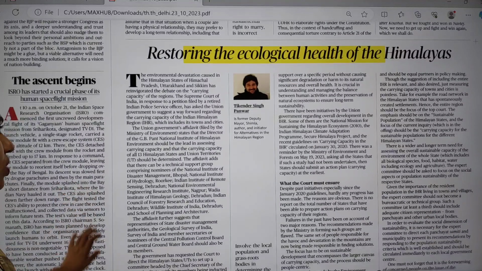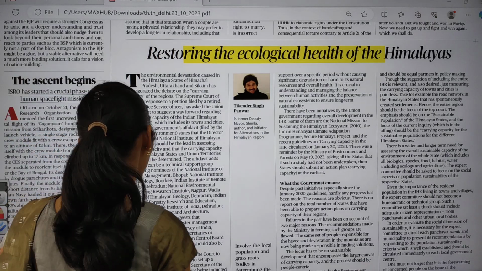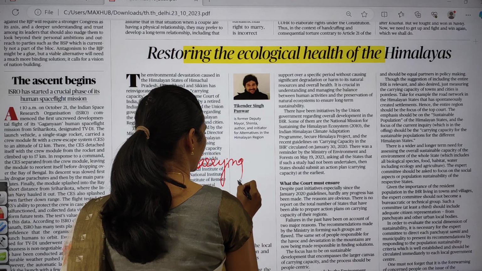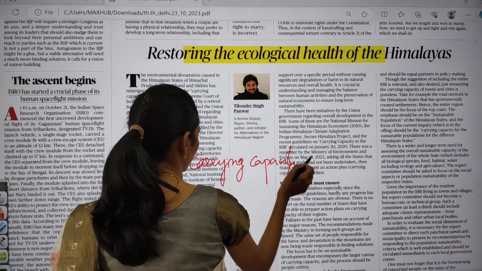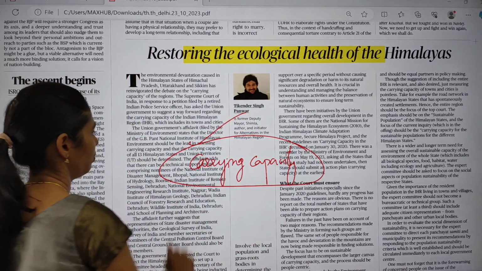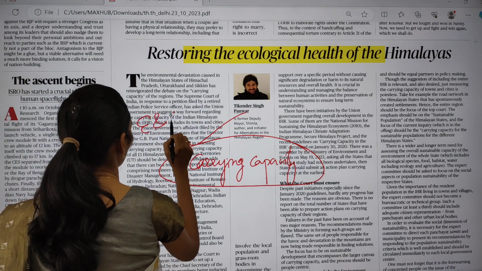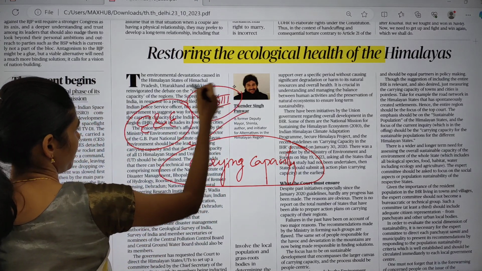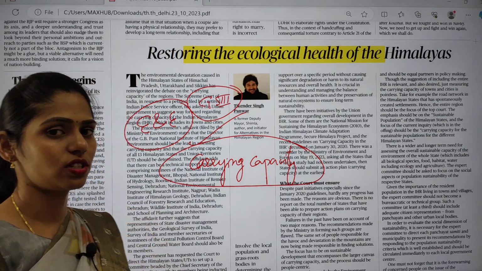And the next topic is restoring ecological health of the Himalayas. This article is talking especially about carrying capacity. You can get a question like, what is the meaning of this carrying capacity? From this point of view, we have to see this topic. And this topic is important from environment and ecology, which comes under GS paper 3. You can get both prelims based and mains based questions from this area.